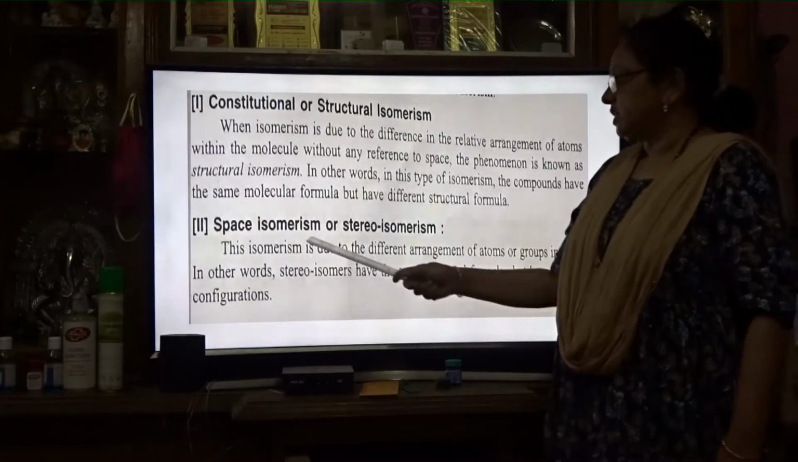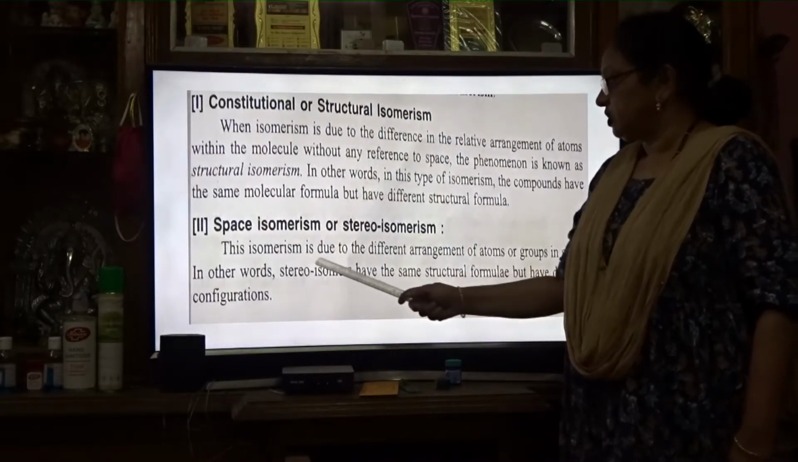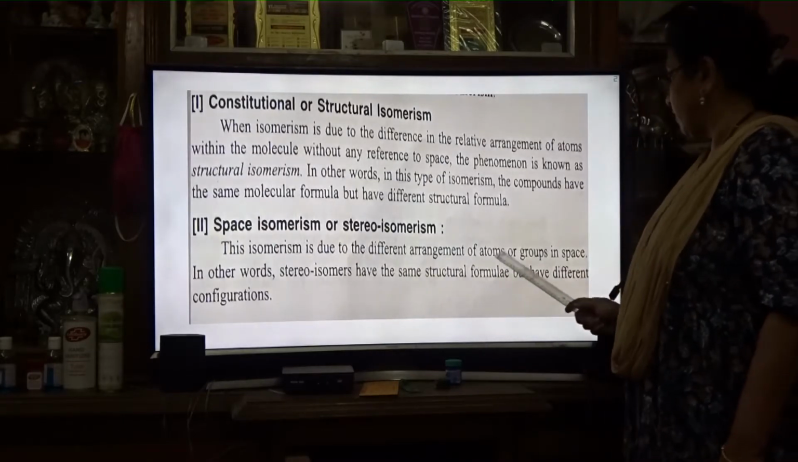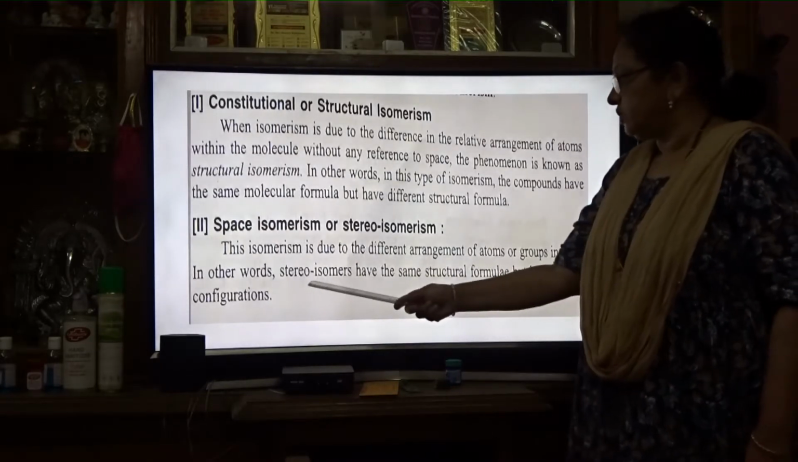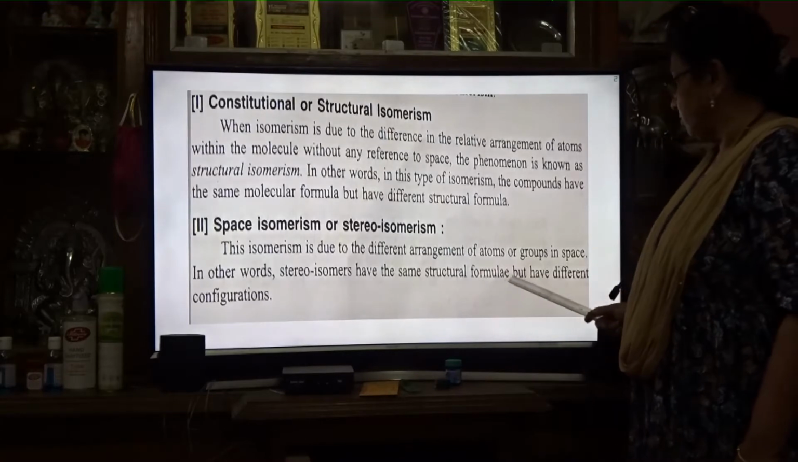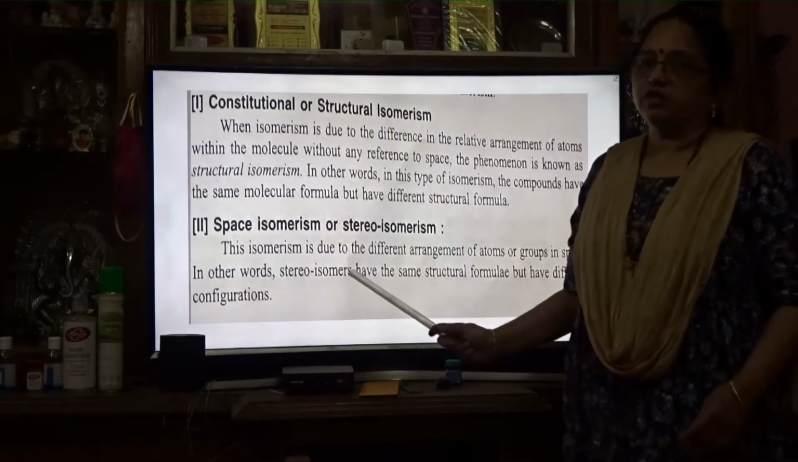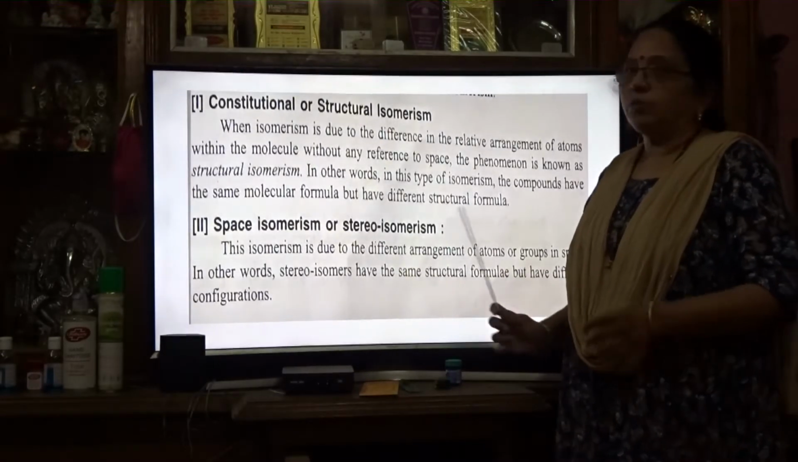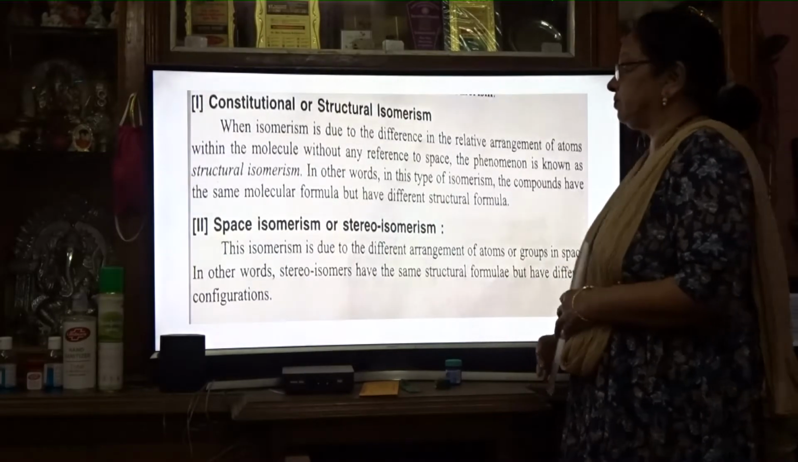Next, space isomerism or stereoisomerism. This isomerism is due to different arrangement of atoms or groups in space. In other words, stereoisomers have the same structural formula but different configuration. This is known as space isomerism or stereoisomerism.